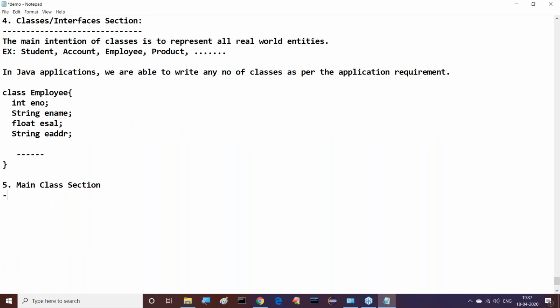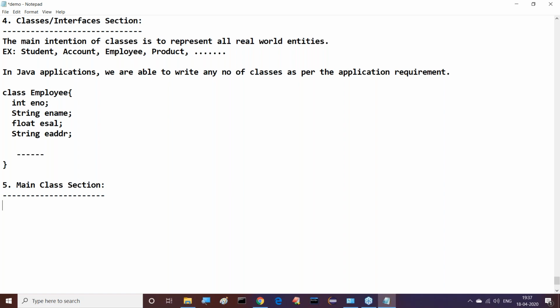Right, so now coming to the main class section. Class concept in the Java programming format: the main class section. In our Java program, we are able to write any number of classes, more and more classes. Say I have written 100 classes in my Java application, that is my requirement.